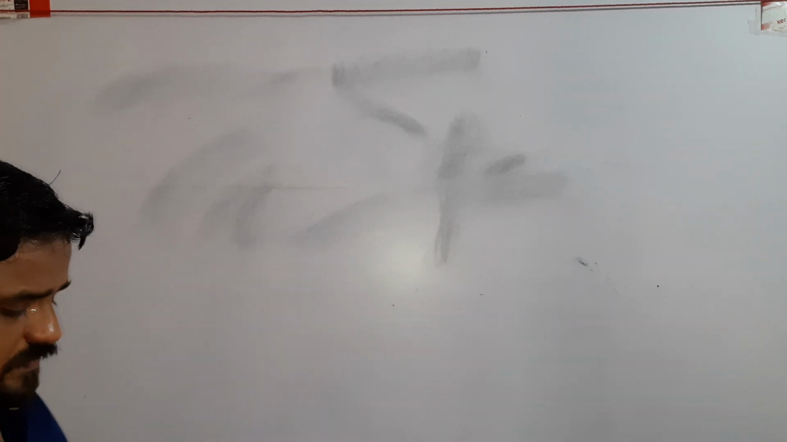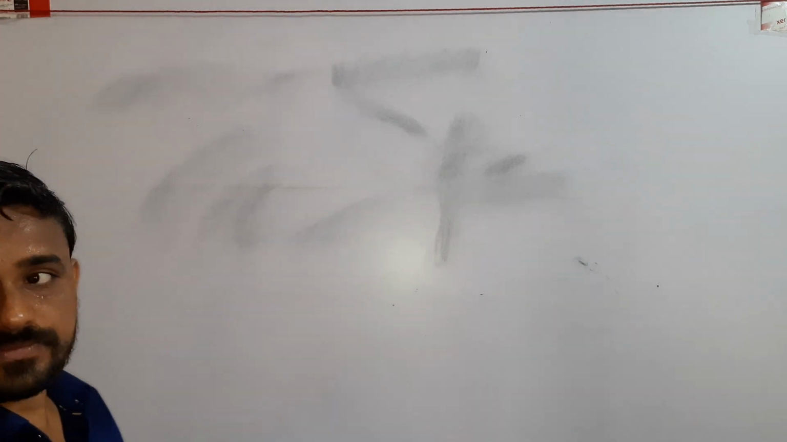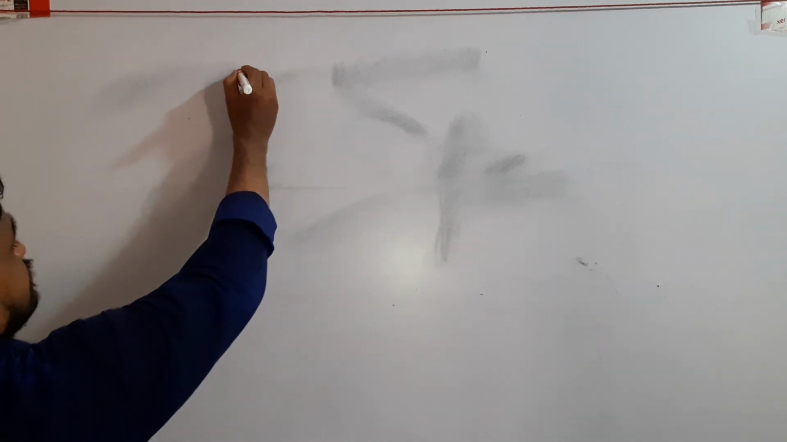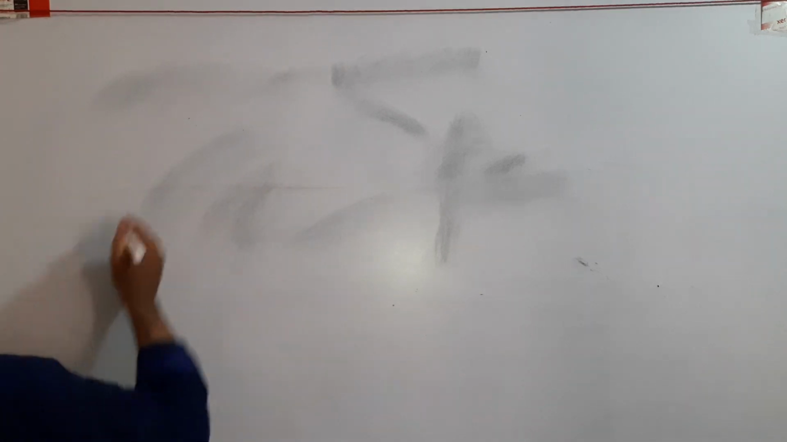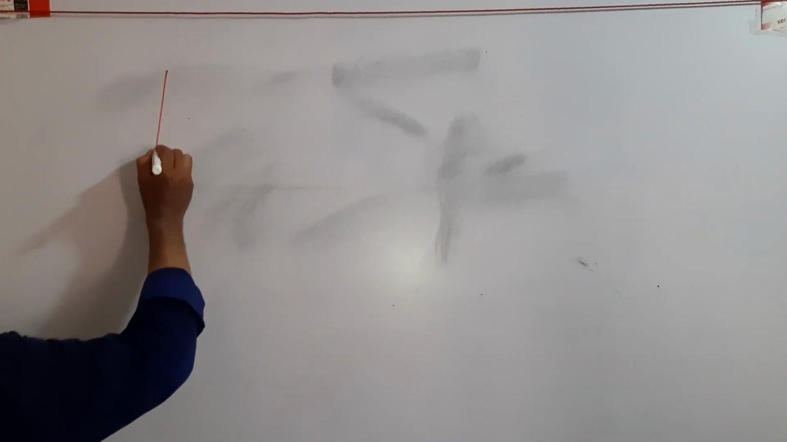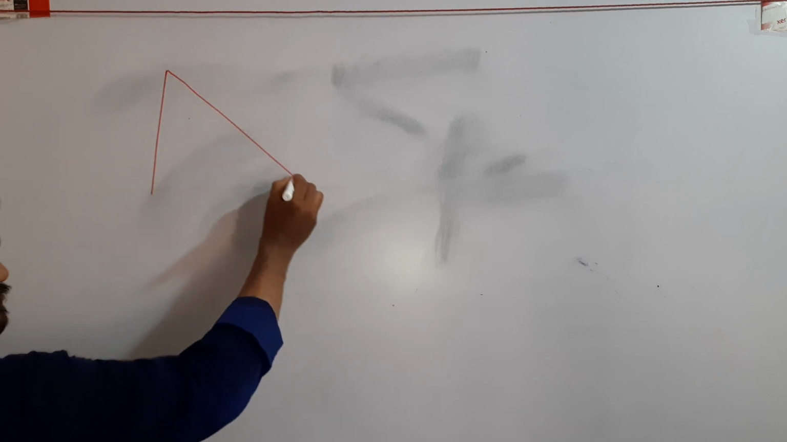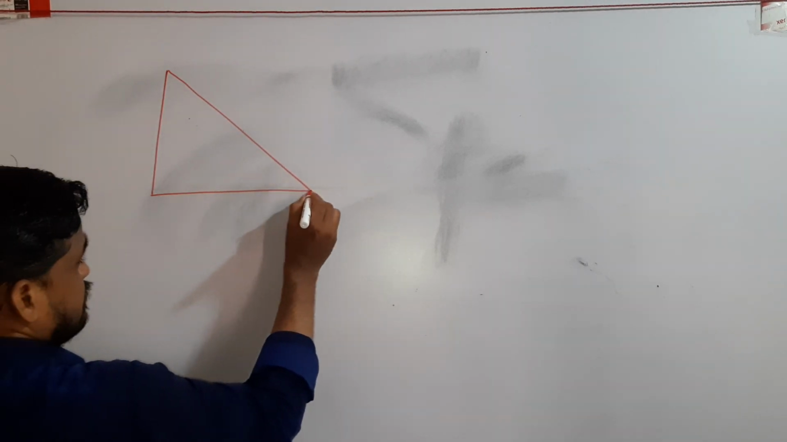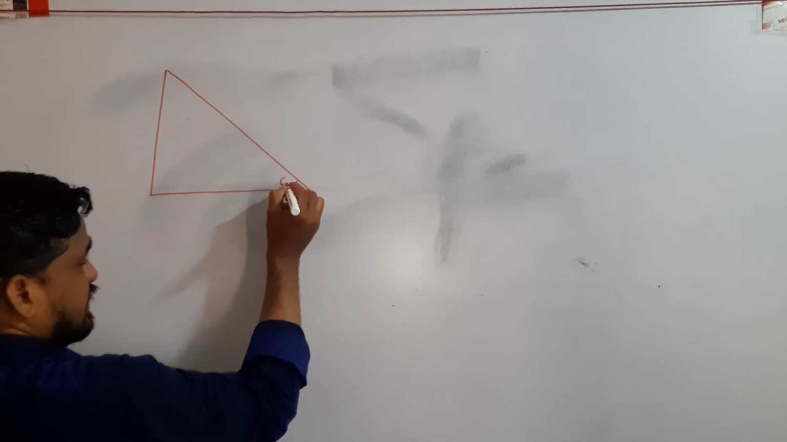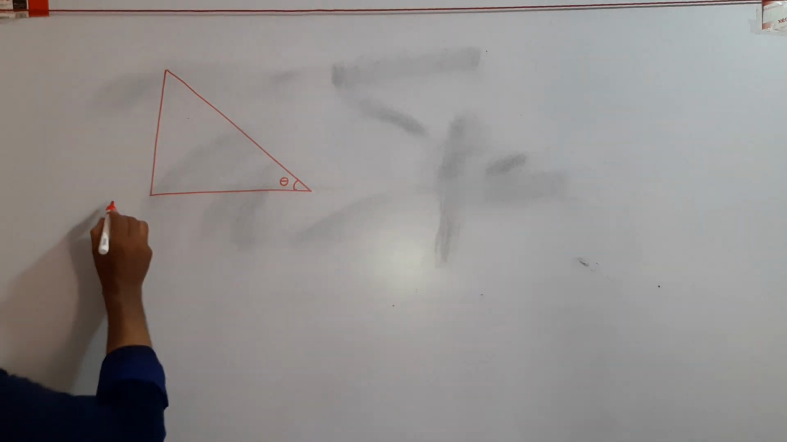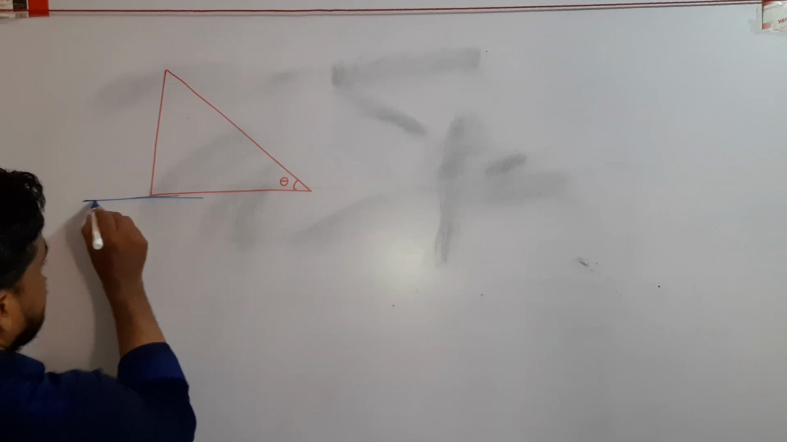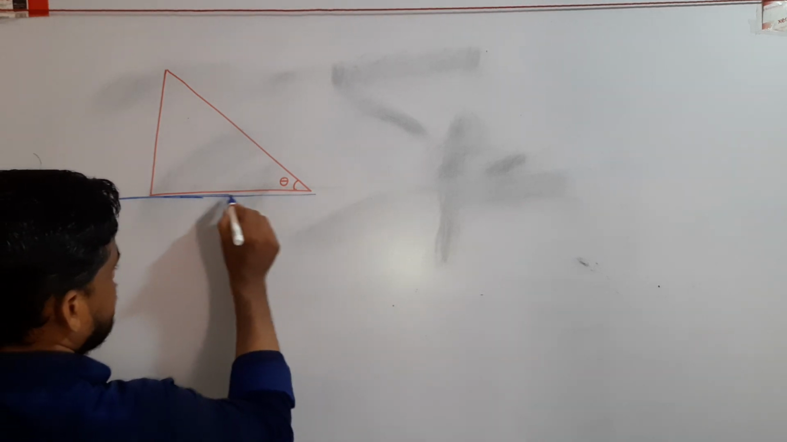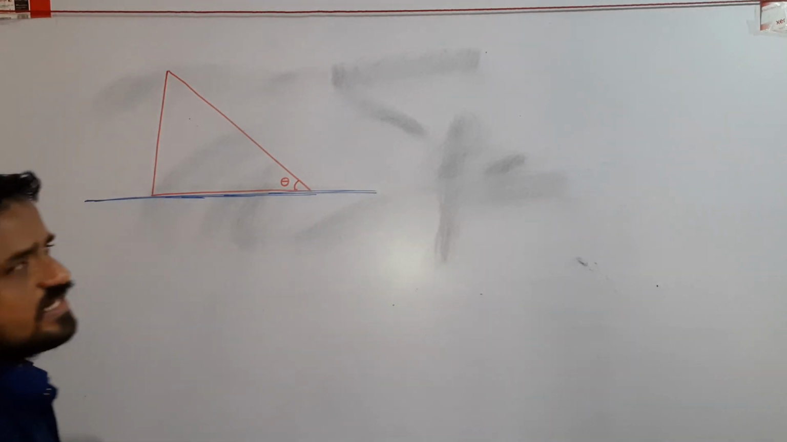So very, very important. Suppose this is an inclined plane. Angle of inclination is theta. This means this is a prism. A prism is placed on a smooth horizontal surface.